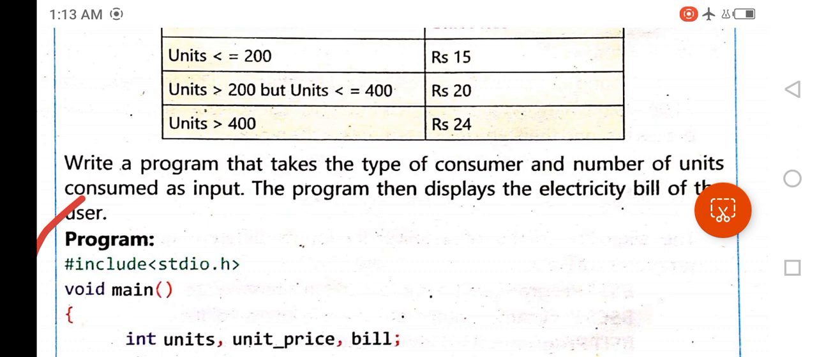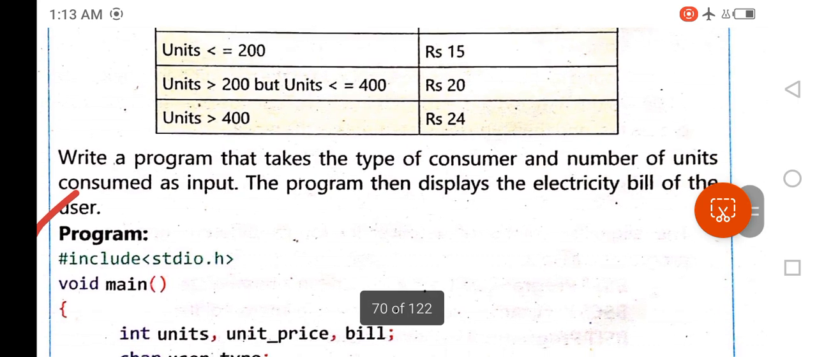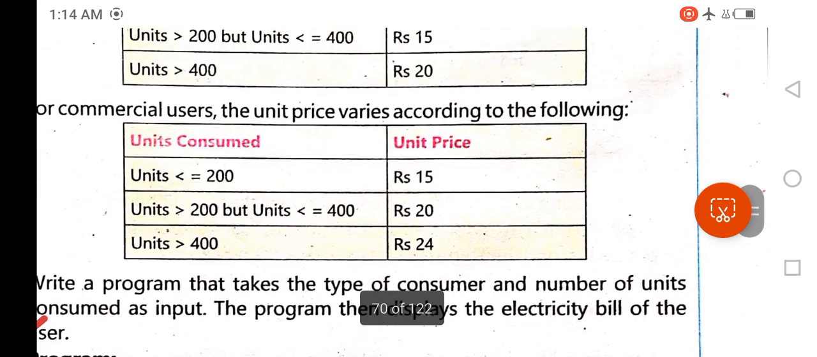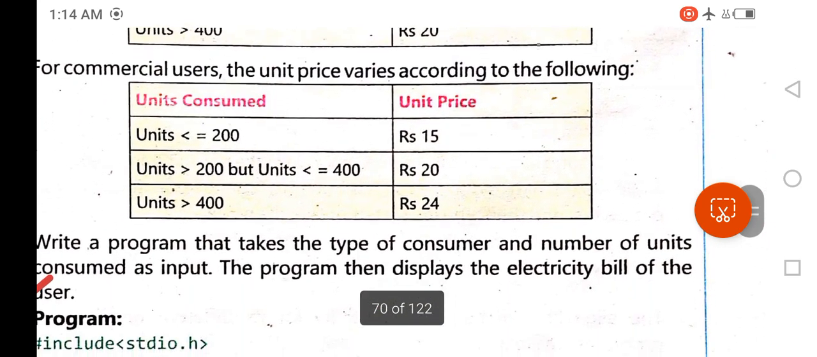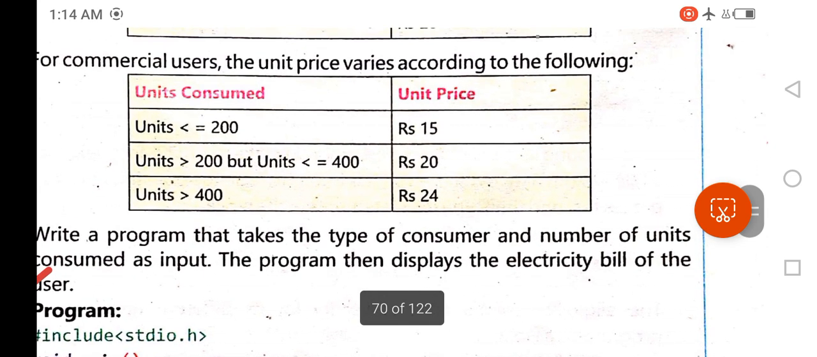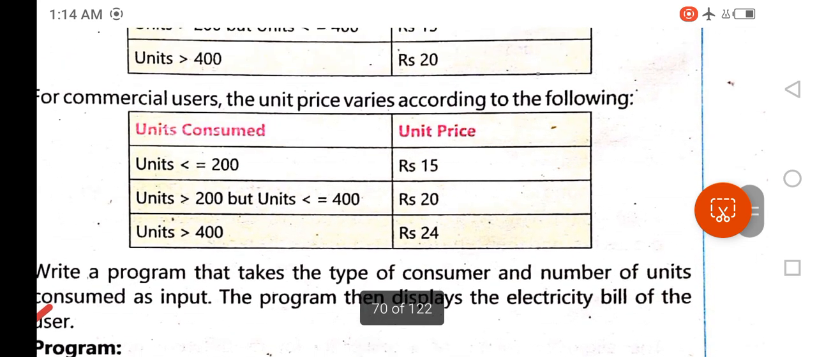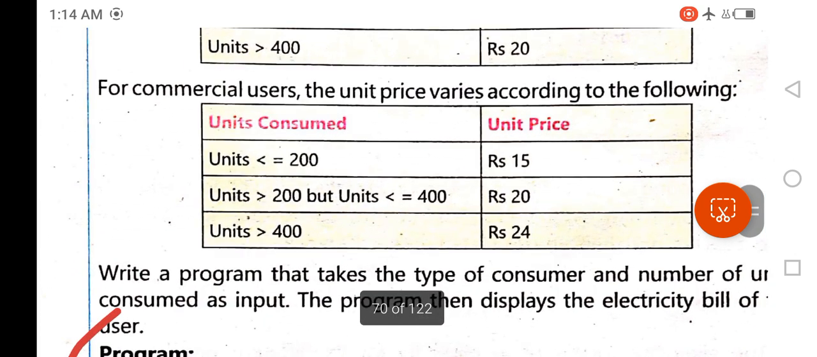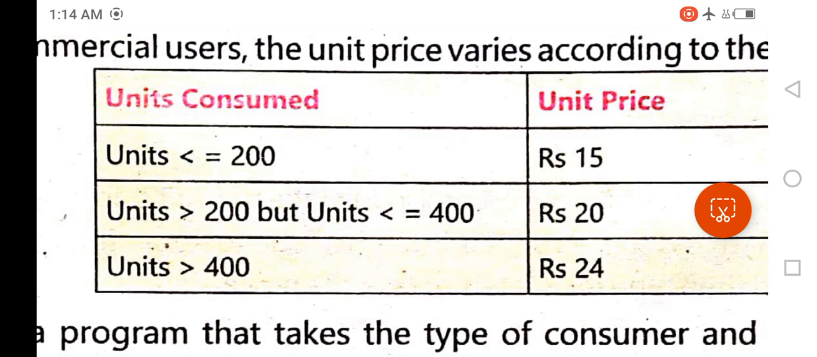So there are two conditions you have to check in order to write this program. First, you have to check the type of consumer. Is it commercial or is it home user? And then you will check the units consumed, the number of units consumed. The number of units consumed is given in this table: units less than or equal to 200, units greater than 200 but less than or equal to 400, and then units greater than 400.